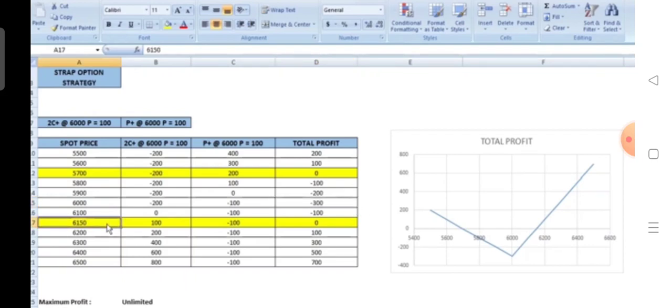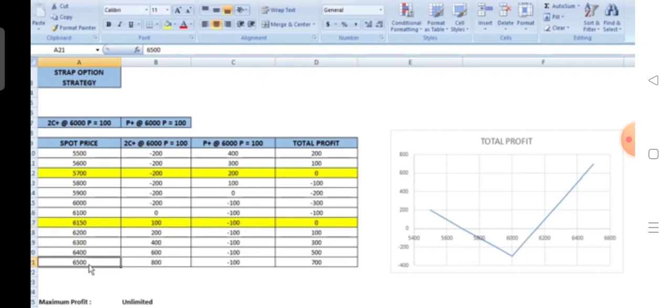At 6,150, the call option gets exercised and we get a positive payoff of 100 rupees from this leg. The put option gets lapsed, so we lose 100 rupees. So the net payoff is 0. This marks the upper break-even point of the strategy.